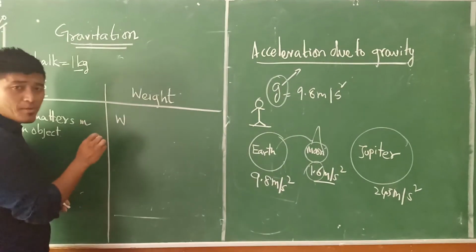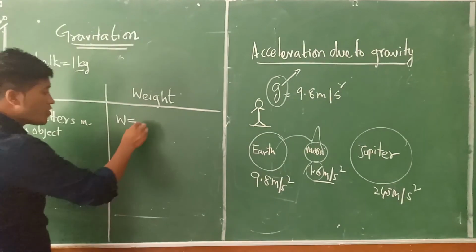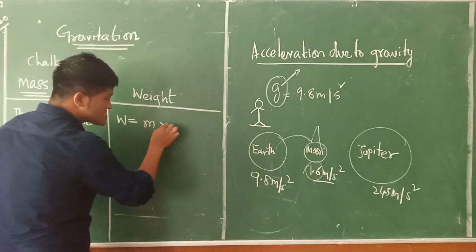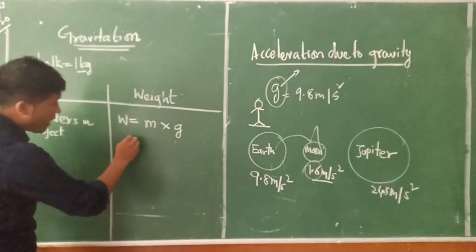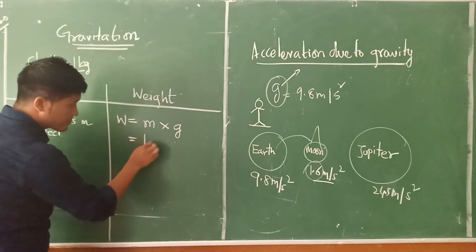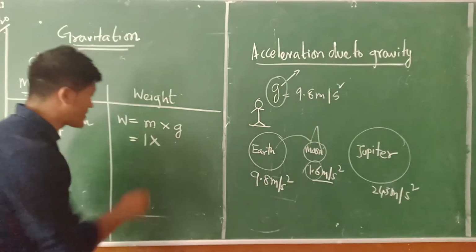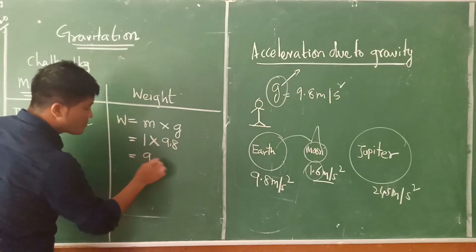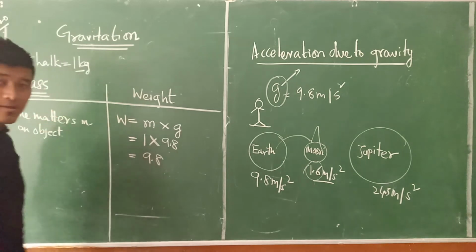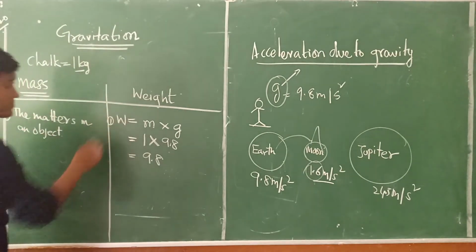Normally, weight is denoted by W, and when we define weight, we always have to multiply mass into gravity. Mass into gravity. Now, how much is the mass? 1. And in the case of gravity, that is in the case of Earth, it is 9.8. Understand? So, that is the point number 1.